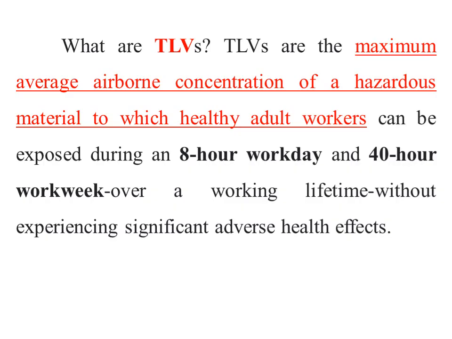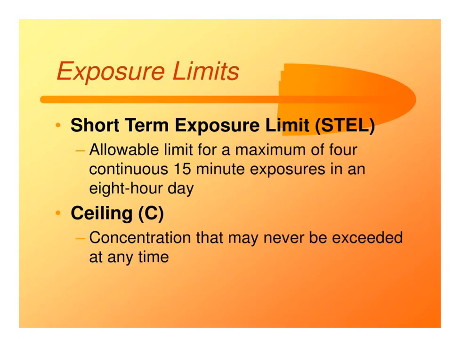And the second thing, TLV. What does TLV mean? The expansion is threshold limit value. Threshold limit values are the maximum average airborne concentration of a hazardous material to which healthy adult workers can be exposed, for a work day of 8 hours and a work week of 5 days, that is 8 times 5, 40 hours per week, over a working lifetime without experiencing significant adverse health effects. That will be calculated as in the previous slide.